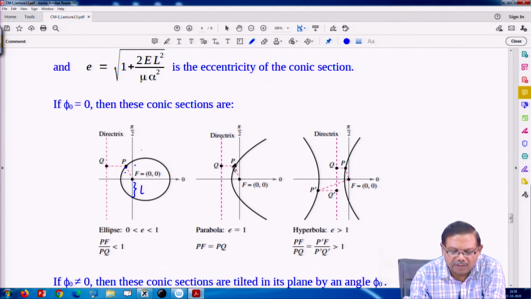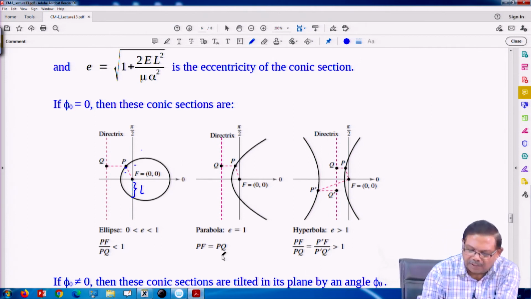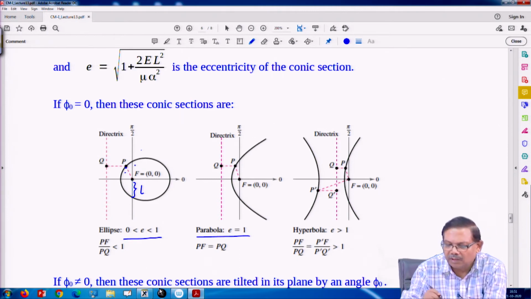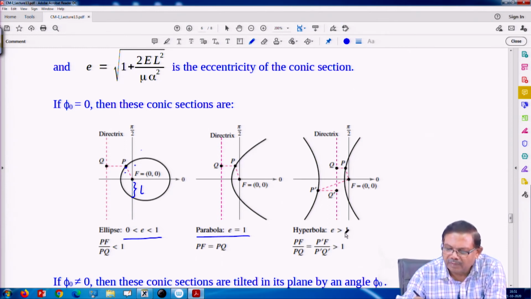So, PF and PQ, they are precisely the same, that is how the parabola is defined. So, for parabola eccentricity is 1, for ellipse eccentricity is between 0 and 1, and for hyperbola PF is always more than PQ.